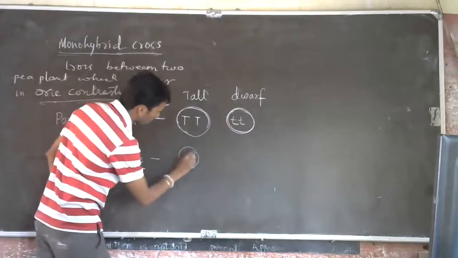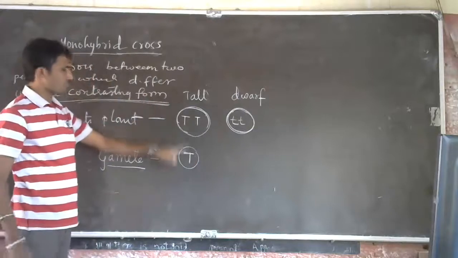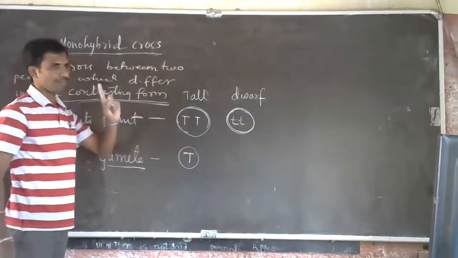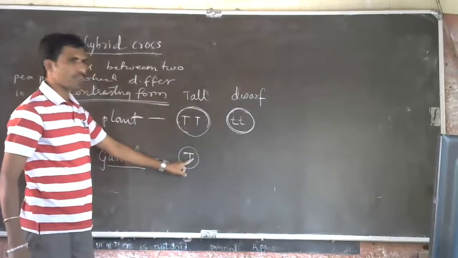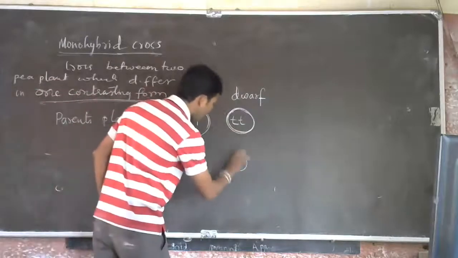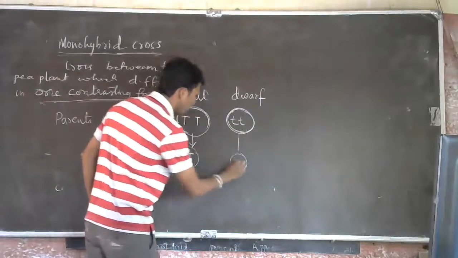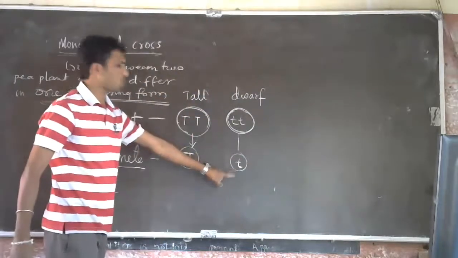Gametes will have only one factor responsible for the character. The character is the length of the plant, and that factor is T, the tallness factor. The other gamete will have small t, the factor responsible for shortness.